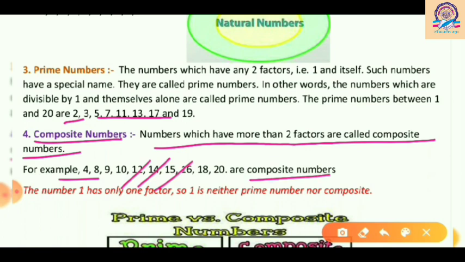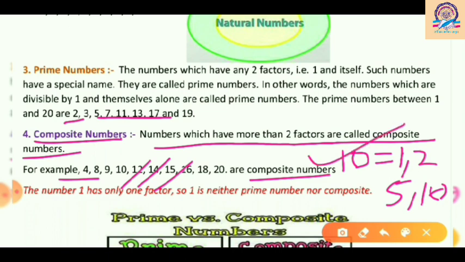And for example, we have already understood 10. Now write all the factors of 10. So 1, 2, 5 and 10. So it has more than two factors. Okay, so 10 will be a composite number. You can also say that composite numbers and prime numbers are opposite to each other.